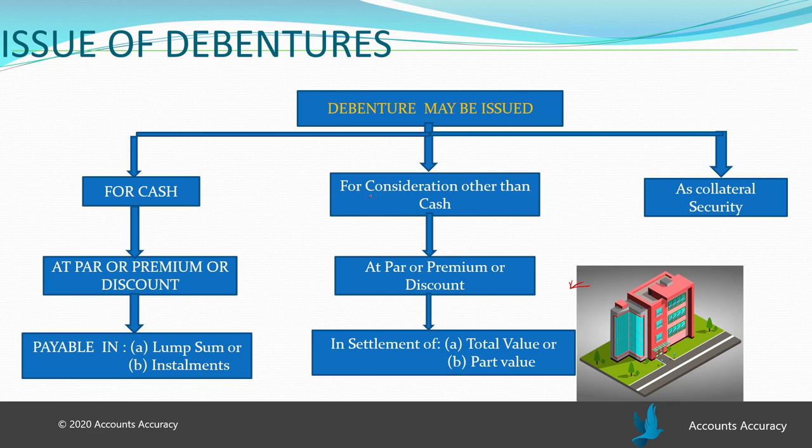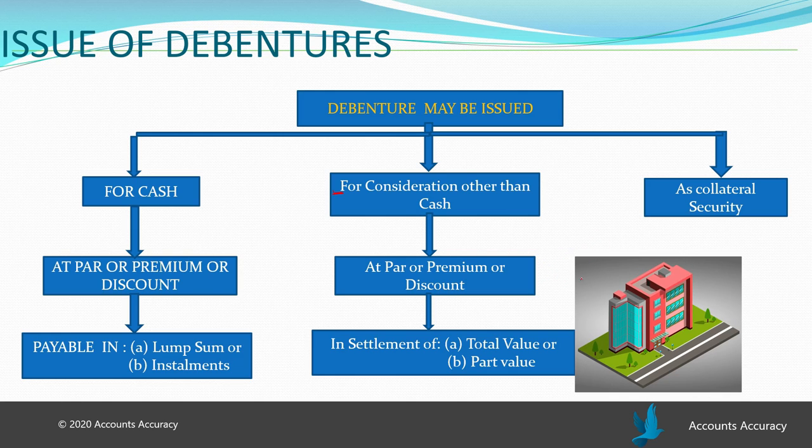That is why it is called for consideration other than cash. Here company not only acquires the assets of the other company but also acquires the liability of that company. That means if company acquires another company, the company issues debentures for acquiring that particular company.